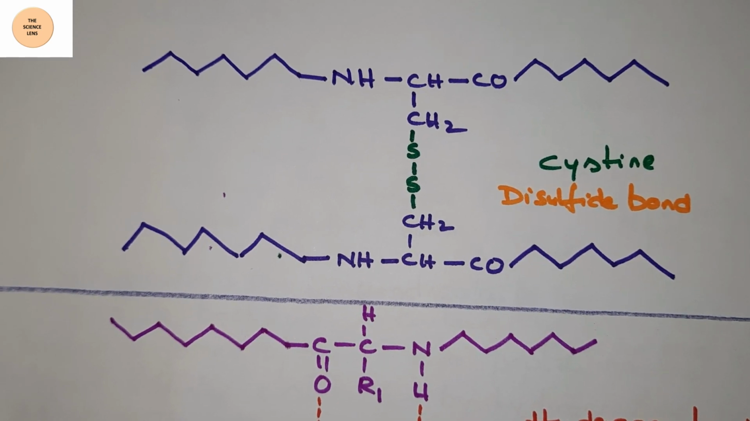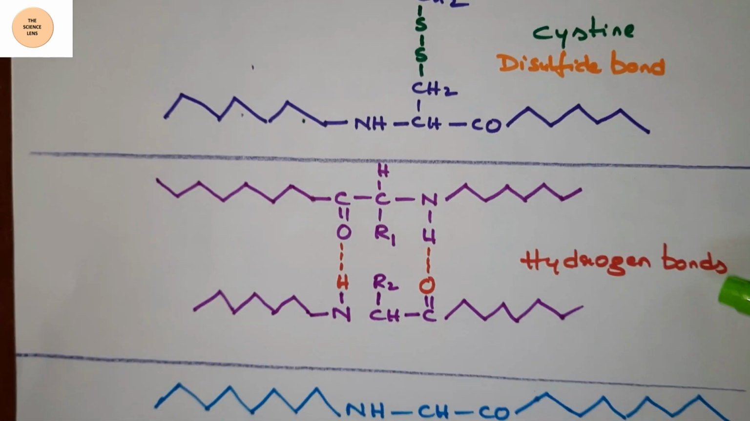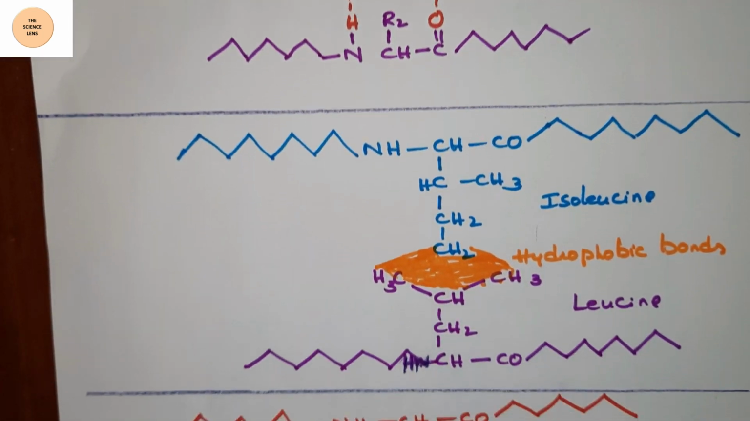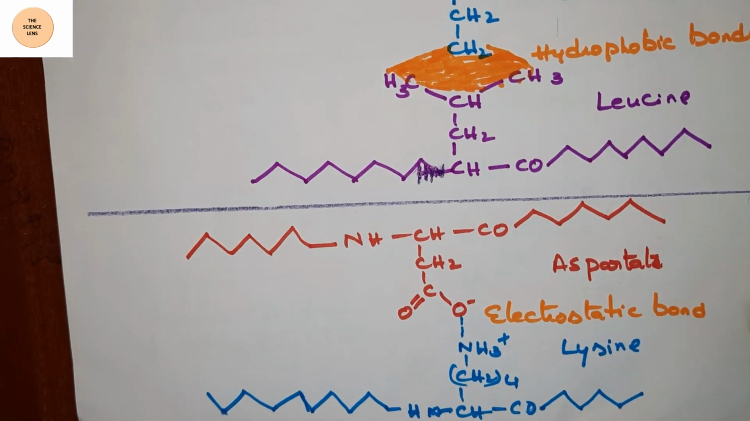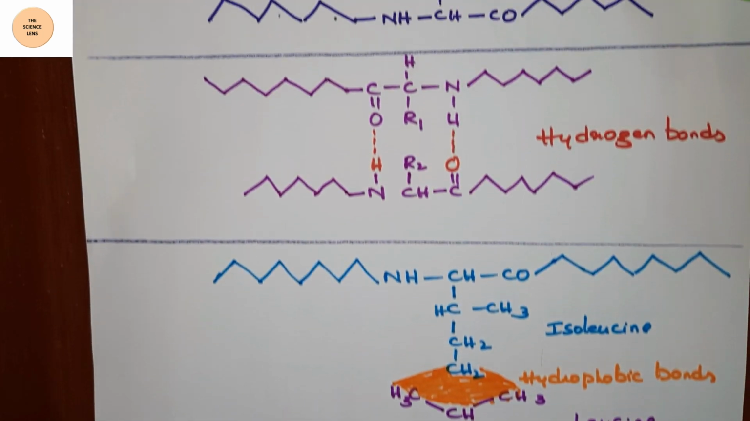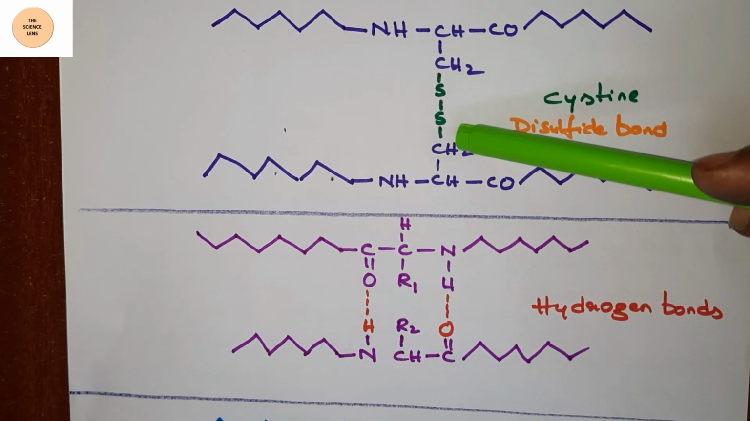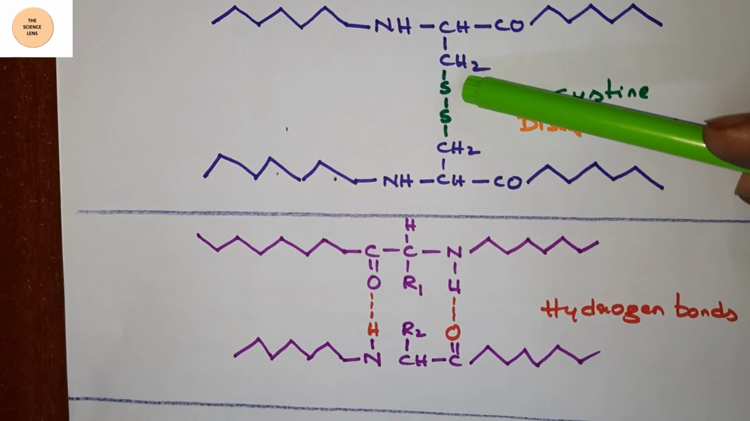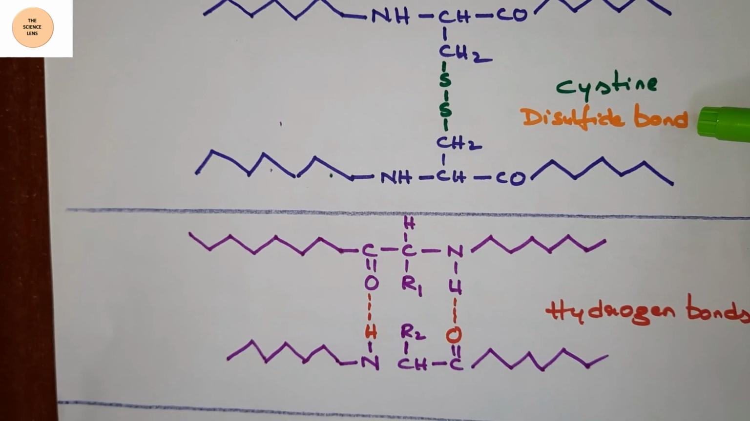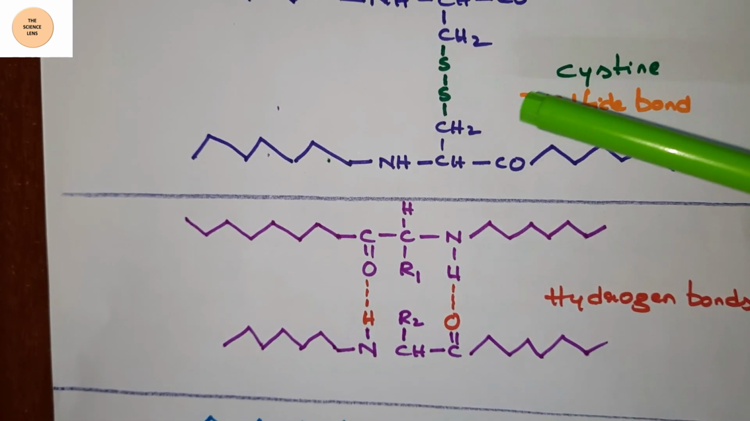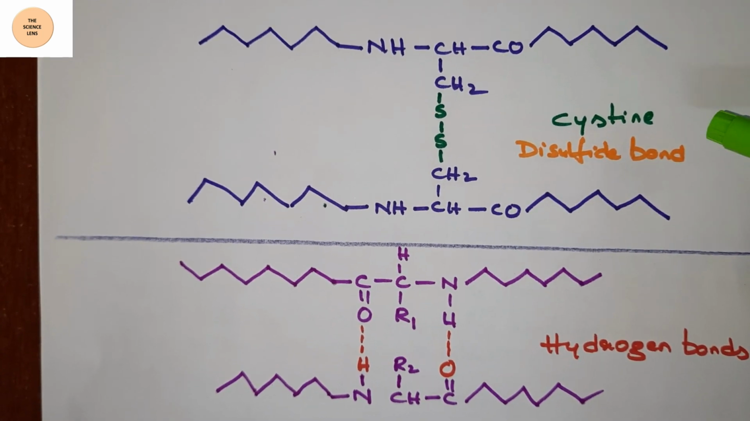The bonds involved in tertiary structure are disulfide bonds, hydrogen bonds, hydrophobic bonds and electrostatic bonds. There are four types of bonds in the tertiary structure. The first one here is the disulfide bond. So in between the two polypeptide chains, two sulfur groups are there. In between them there is a bond and hence it is called a disulfide bond. Due to the formation of the disulfide bond, the protein has a folded structure.